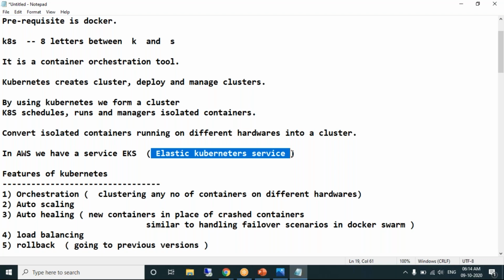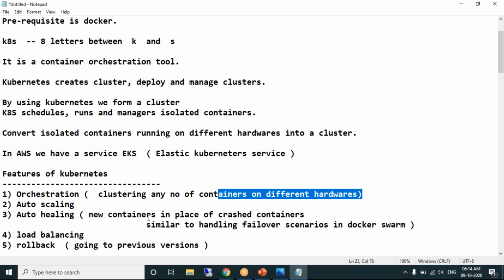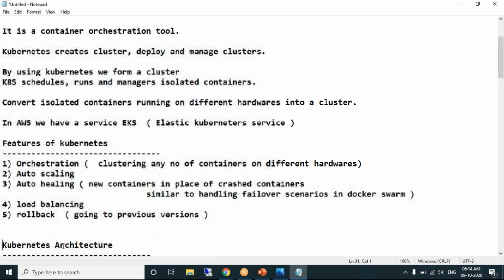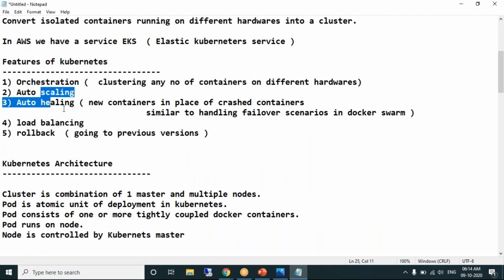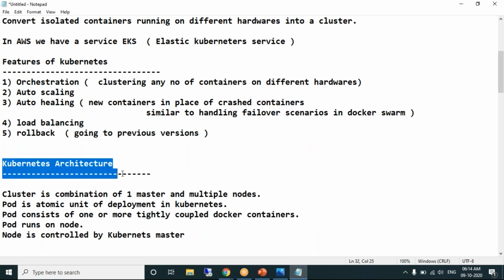The features of Kubernetes, in fact features of a container orchestration tool: clustering any number of hardwares with any number of containers in different hardware, auto scaling, auto healing, which is nothing but handling failover scenarios, load balancing, and rollback. So these are all what we have learned in Docker Swarm. The same things we'll be doing in Kubernetes. We already know the concepts of container orchestration. Now this is important: Kubernetes architecture.